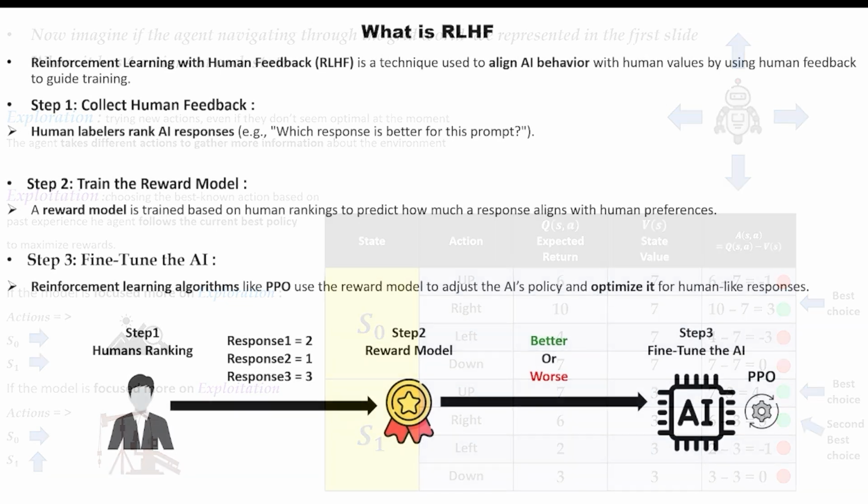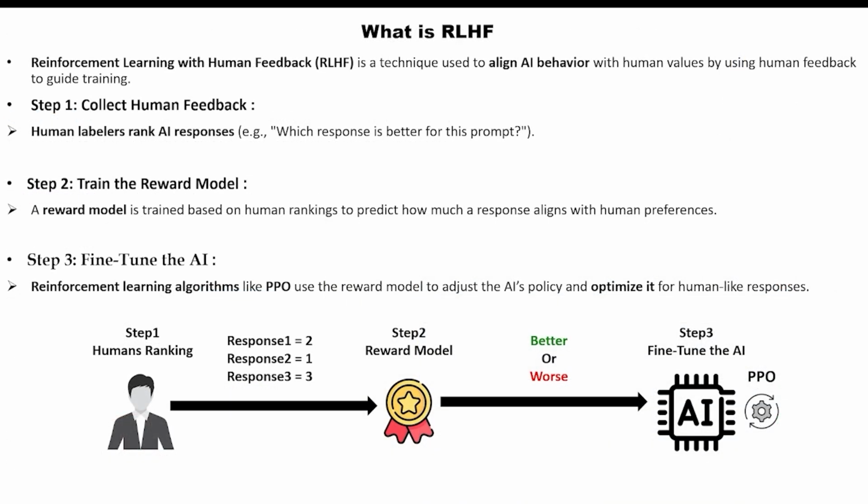Now let's take a look at the core idea of reinforcement learning from human feedback, or RLHF. This is a technique used to align AI behavior with human values. The key idea is that we use human feedback to guide the training process, ensuring that the AI's behavior matches what we as humans expect or prefer. There are 3 main steps in this process, and one is to collect human feedback. So the first step is all about gathering human feedback.